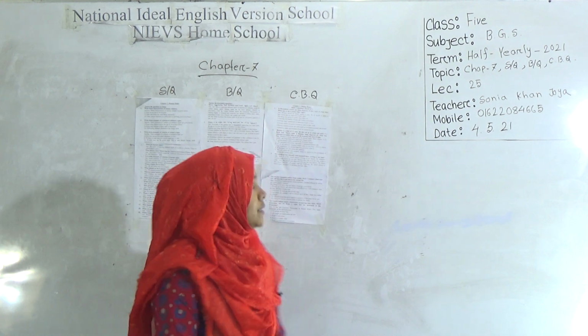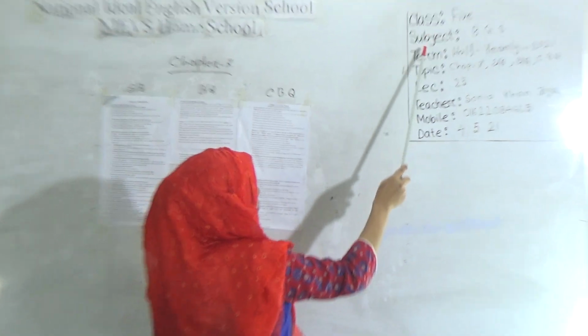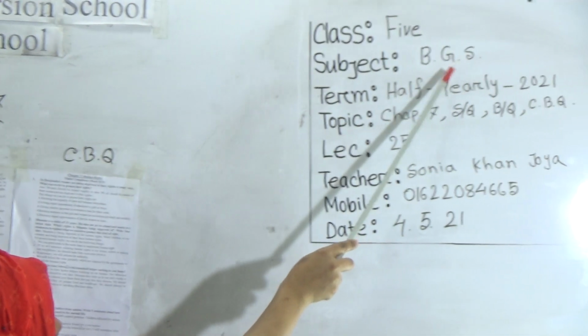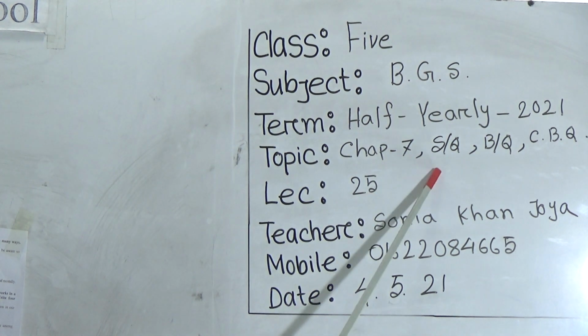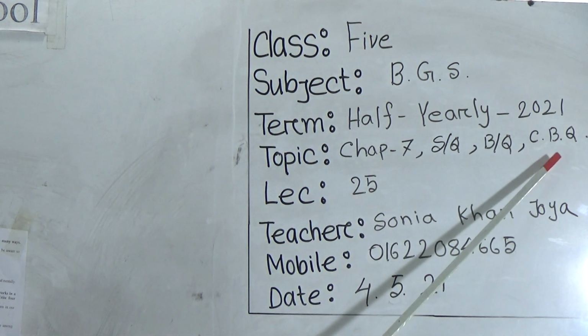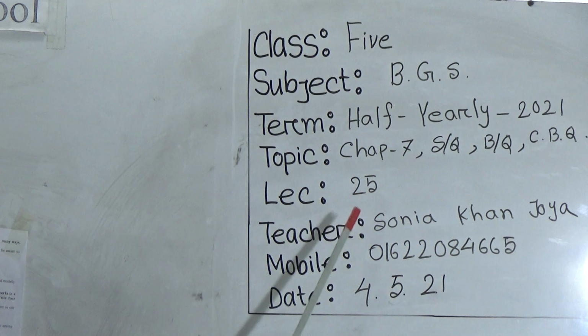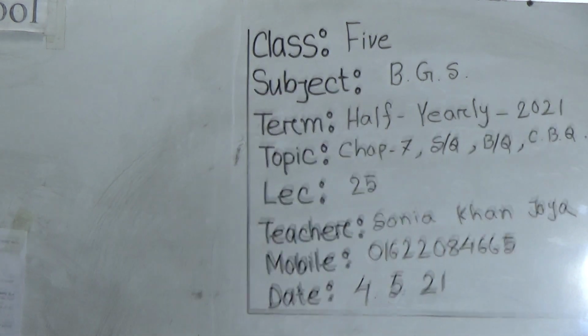Look at the board, students. This is class 5, subject B.G.S, means Bangladesh and Global Studies, term half yearly 2021, topic chapter 7, Short Question, Broad Question and C.B.Q questions, lecture 25. So my dear students, let's start our today's topic.